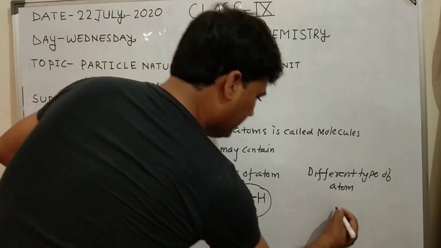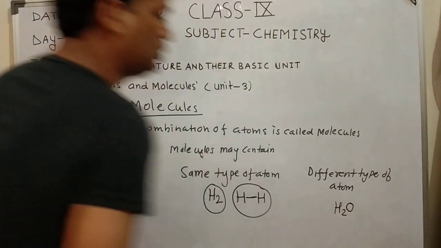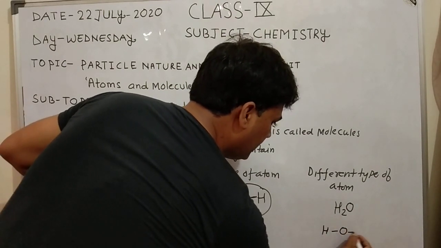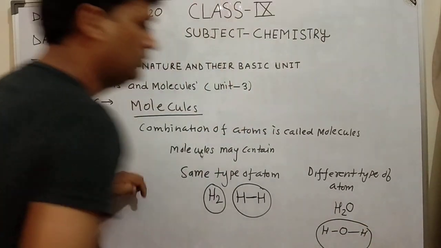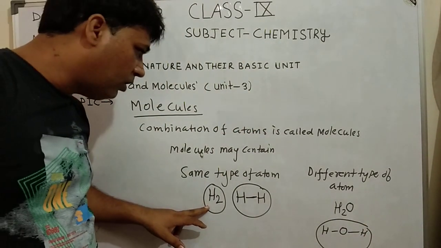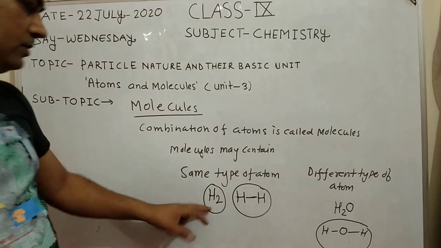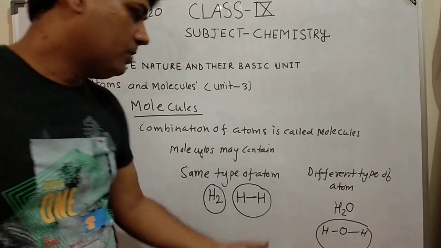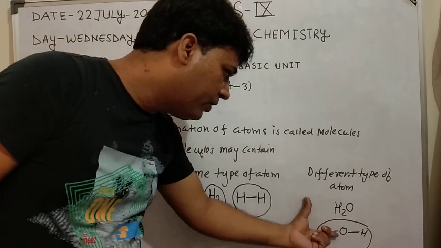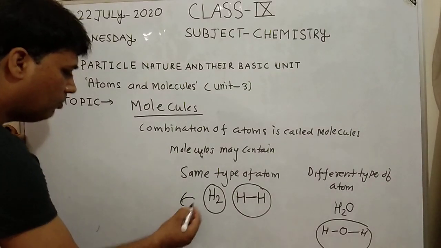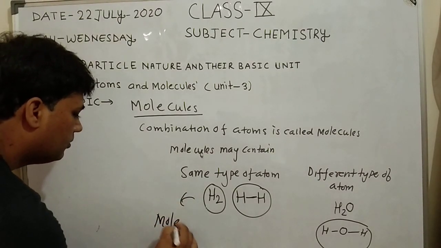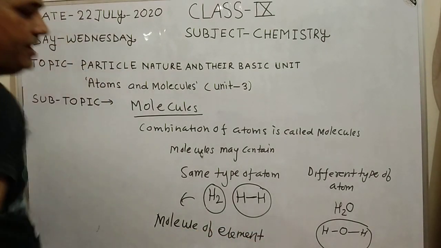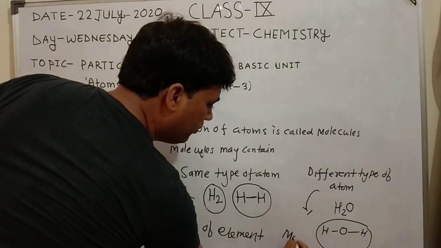Next, different types of atom, that is H2O. It contains oxygen, hydrogen and hydrogen. So this is known as molecule of element because it contains the same type of atom, and this is known as molecule of compound because it contains different types of atoms.